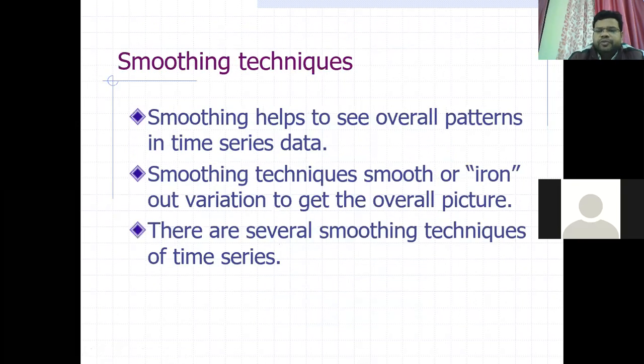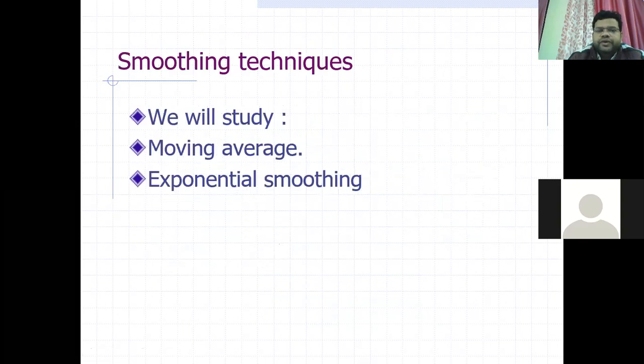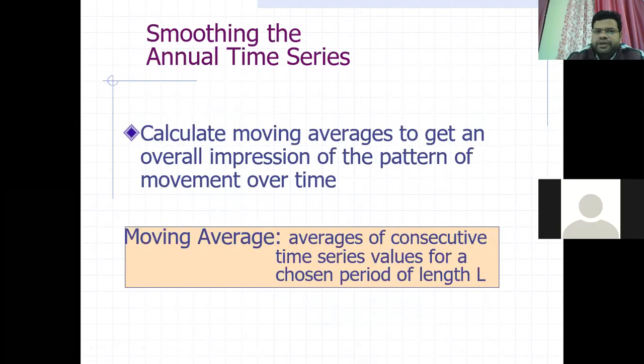So we will use some smoothing or other methods for analyzing the trend, like the method of moving average, method of semi-average, and graphical method. Moving average is one method used for analyzing the trend in time series analysis.